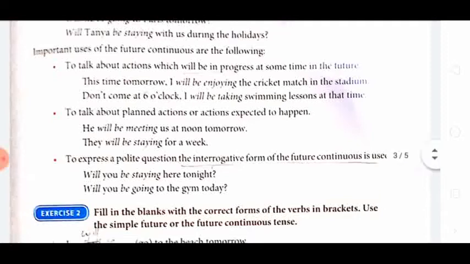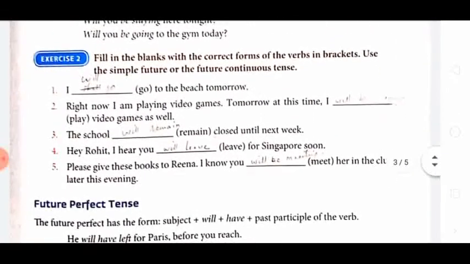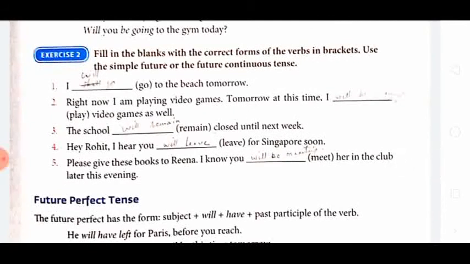Okay. Now, the next exercise is to fill in the blanks with the correct form of the verb in the brackets. Use simple future or future continuous. Here also, I am sending you the answers, but while writing the answer, please write the question also so that you can come to know why this blank is filled with the simple future or the future continuous. Let us see the first one.